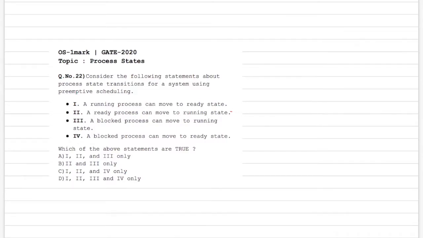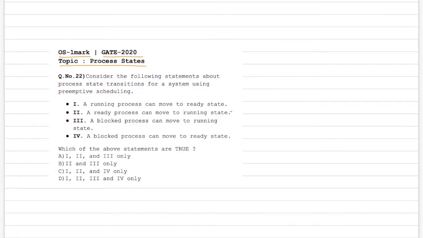So in this video, we're going to see an operating system 1 mark question from GATE 2020, and it is based on the topic of process states. So let's read what the question is. Consider the following statements about process state transitions for a system using preemptive scheduling.